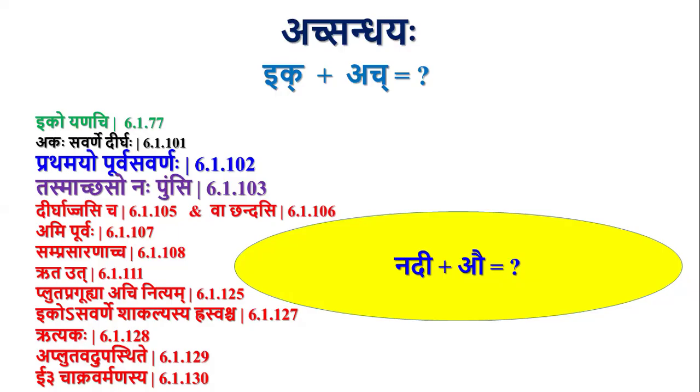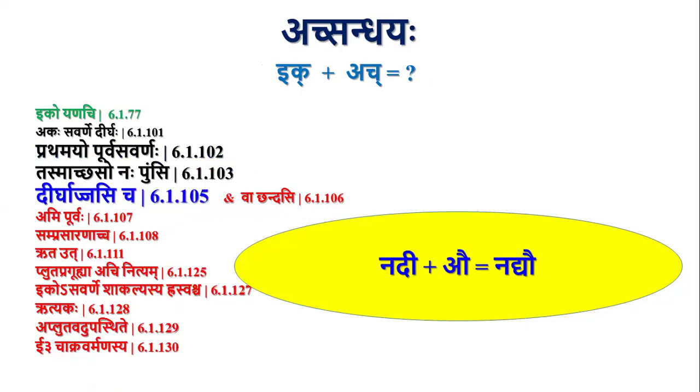Okay. We discussed the cases where the Pratipadika ends with Rasva Ach letter. Now we shall take the cases where we have the Pratipadika which ends with Dirgha letters. Nadi ends with Dirgha I. So Pratamayo Purva Savarnaha is applicable, but that is blocked by Dirghat Jasicha.